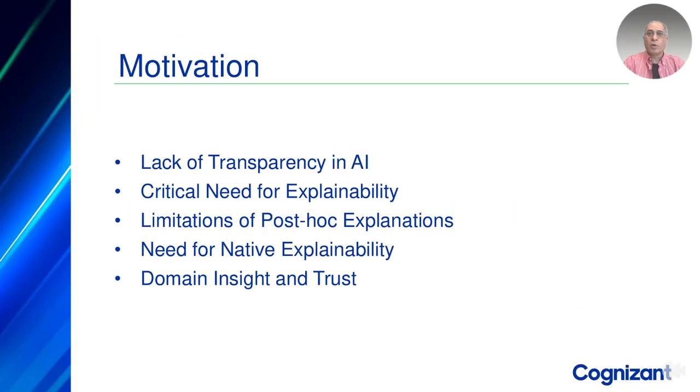Most modern AI models are black boxes. They can be accurate, but we often don't know why they make the predictions they do. This is a serious problem in domains where decisions must be understandable, like healthcare, finance, and law.